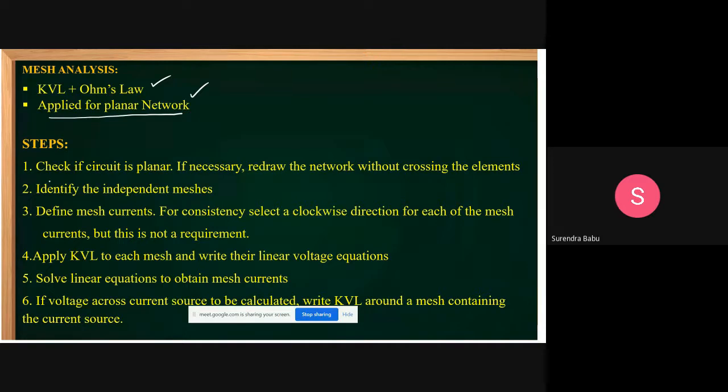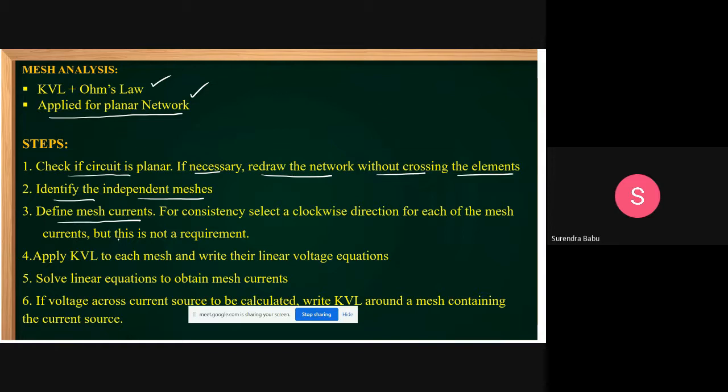In order to apply mesh analysis, what are the steps you follow? But don't learn these steps by heart. Just by solving some problems, you can get the idea. No need to memorize, but this is the procedure. Check if the circuit is planar. If necessary, redraw the network without crossing the elements. Identify the independent meshes. That means you count the number of meshes that are there.